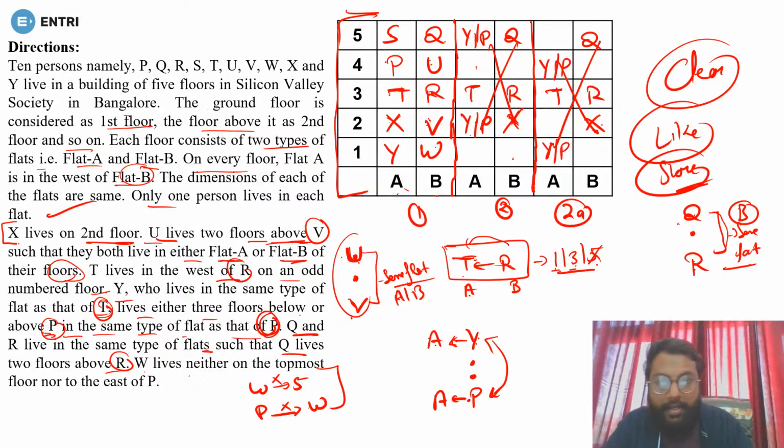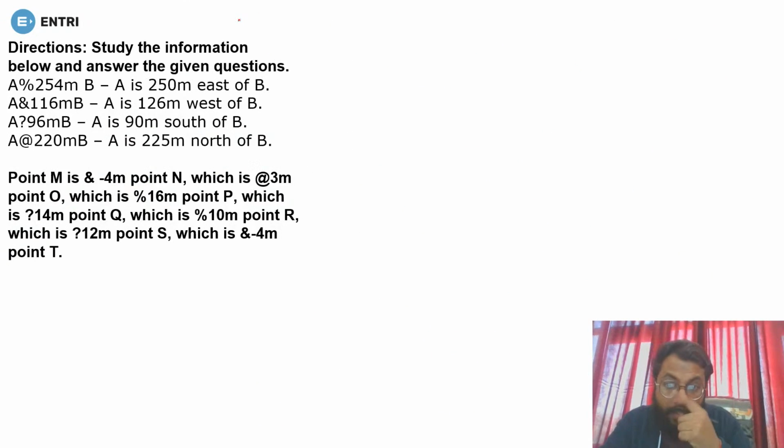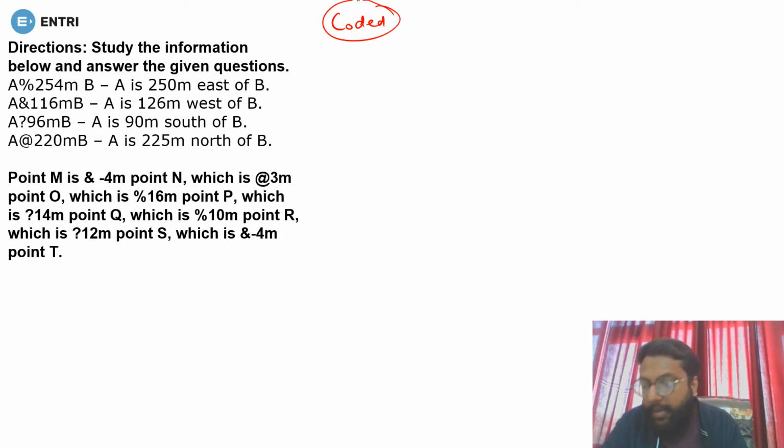Okay, so now moving ahead to the next questions. Total right now we have done 2 sets of puzzles. So total 10 marks are done till now. Now the question is on coded distance and direction, and I am sure you can expect a coded distance and direction question in the SBI PO prelims. You can expect such a type of question, because SBI PO is not an easy examination. You can say it is the toughest examination in banking. So that's why I have taken the coded distance and direction. So let's see.